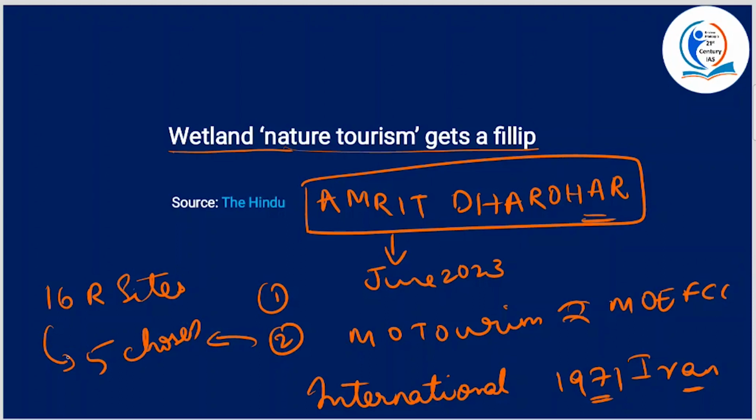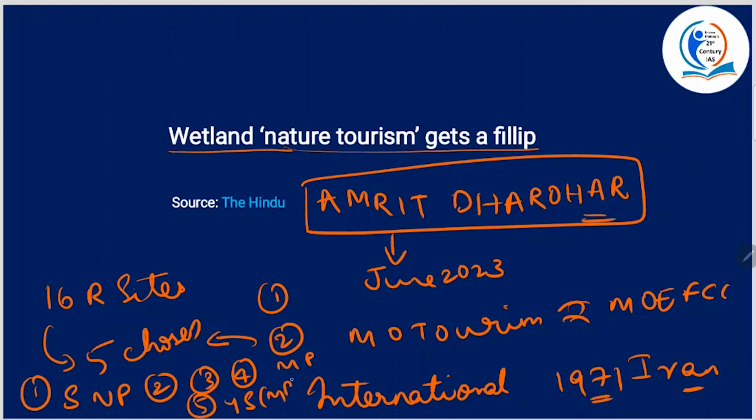Now, what are those? One is the Sultanpur National Park, Haryana. Second is Bhitarkarnika Mangroves, Odisha. Next is Chilika Lake, Odisha again. Fourth is Sirpur in Madhya Pradesh. And fifth is the Yashwant Sagar in Madhya Pradesh. Alright. So these are some basics.